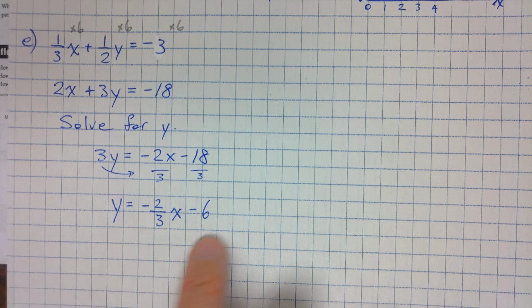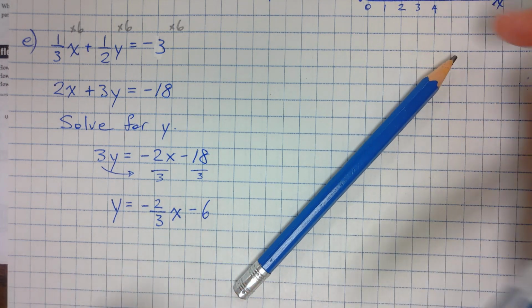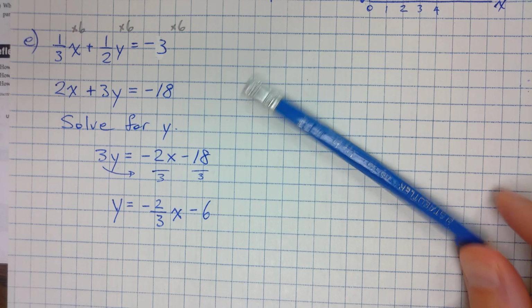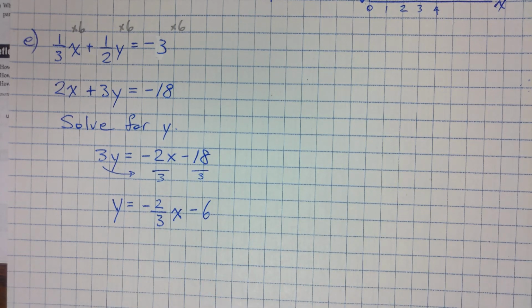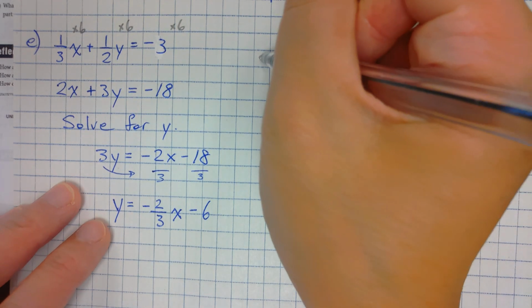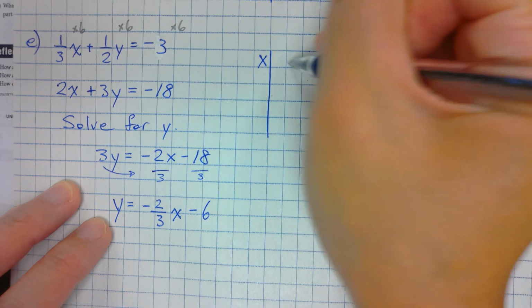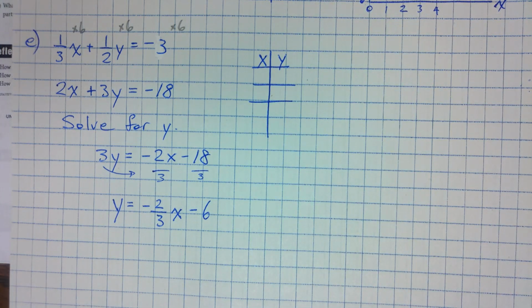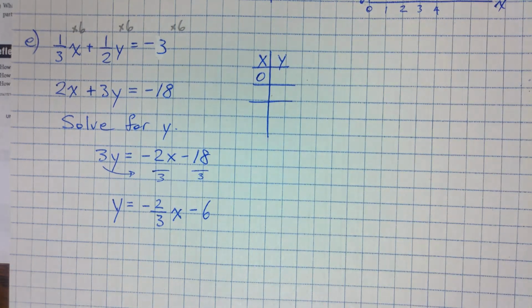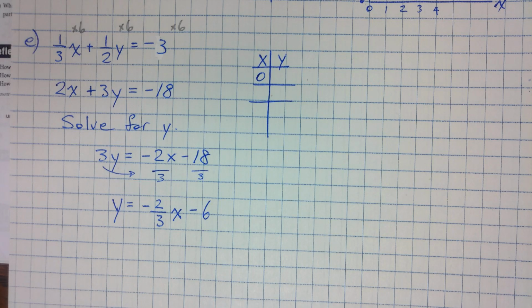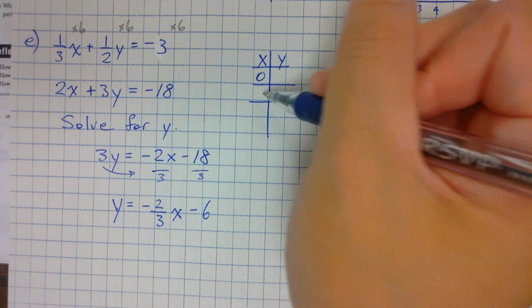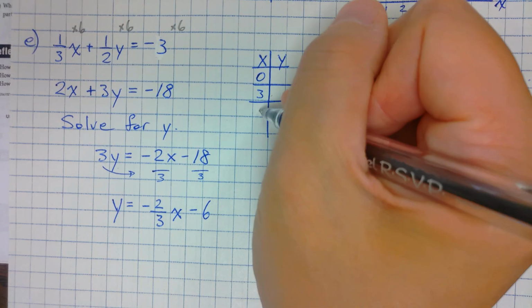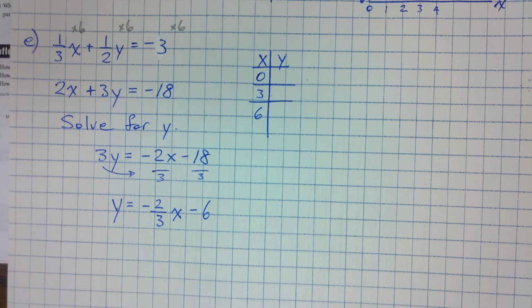So just looking at this equation, because it's negative, is my line going to be rising or dropping? Dropping. Good. So if you graph it and it shows you otherwise, you know you made a mistake. Okay, so x and y. The little trick that I taught you: I just need 3 numbers. Easiest number, 0. And then what should I choose? 3 and 6. Where'd you get the 3 from?